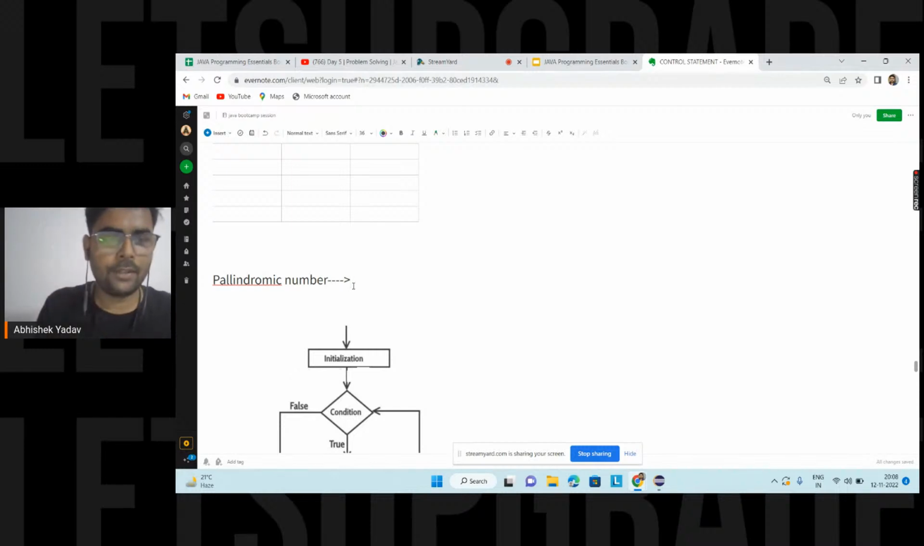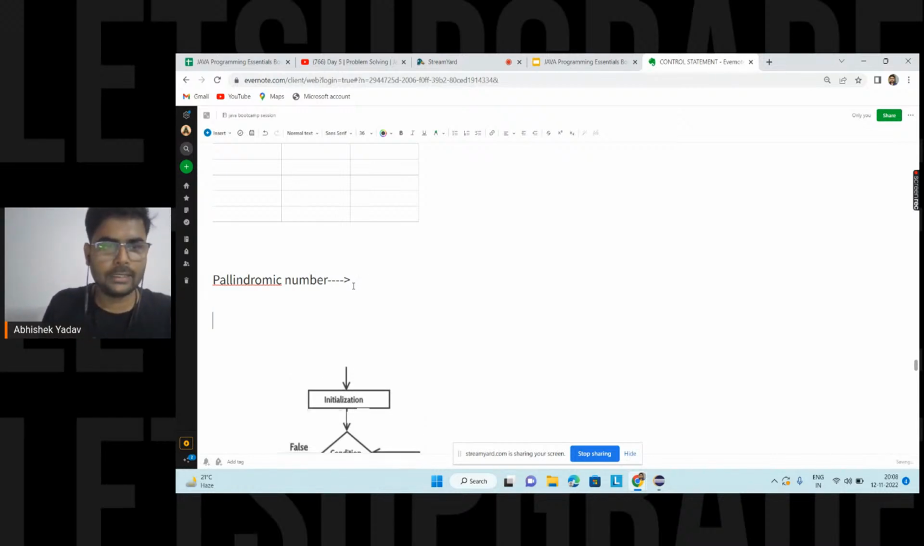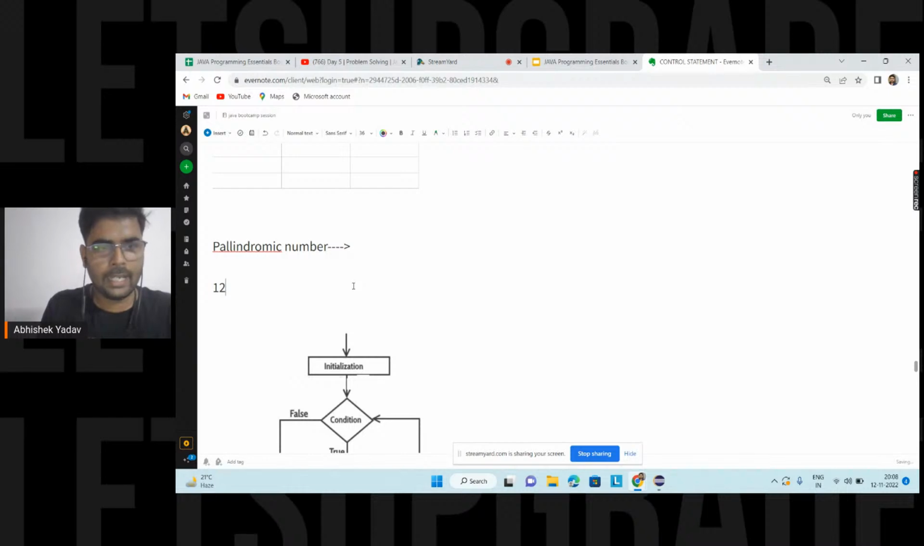Correct, everyone. So everyone is clear here. If I am reading from left to right, or from right to left, then that number is a palindromic number. Let's take one example here. I have a number here that is 1331. This is my number here.